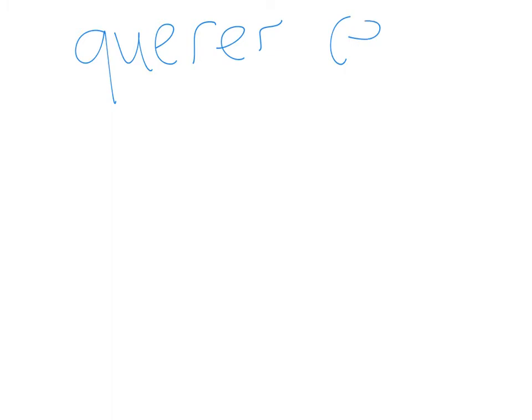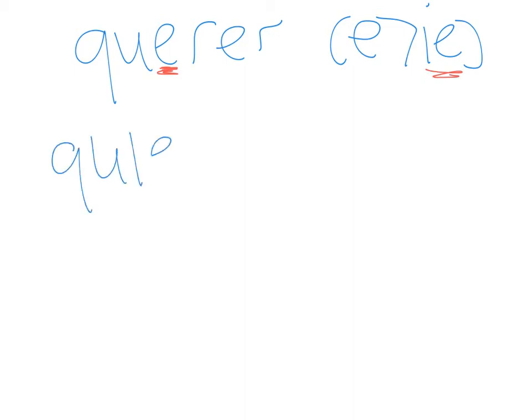Una vez más, let's look at querer. It's E-IE. That's a stem changer. It means in the infinitive verb, when you conjugate it, the E right there changes to IE. Let's look at las formas. Look at the forma de yo. Quiero. Notice how the letter E becomes IE. That's the change.